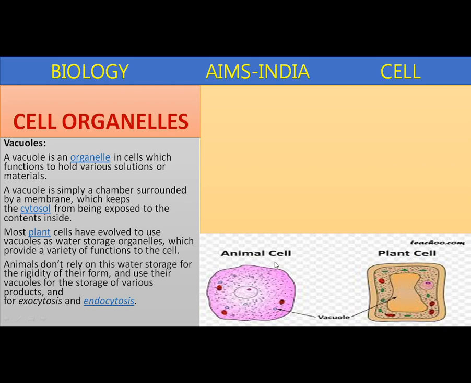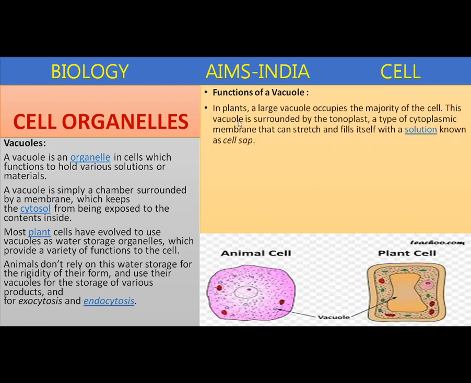Actually, the animal cell vacuoles are different. They are called contractile vacuoles and food vacuoles, particularly in unicellular organisms like amoeba. They perform different functions. The contractile vacuole removes the excess of water. This function is called osmoregulation, and the food vacuole helps in intracellular digestion. Let us see the functions of this vacuole.